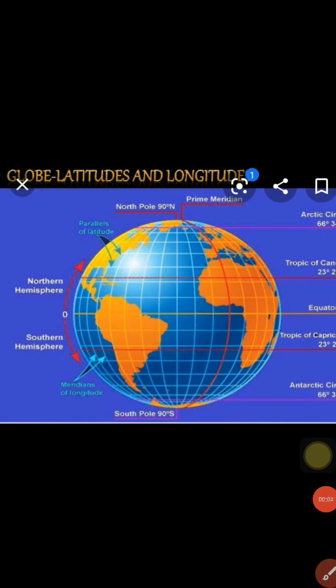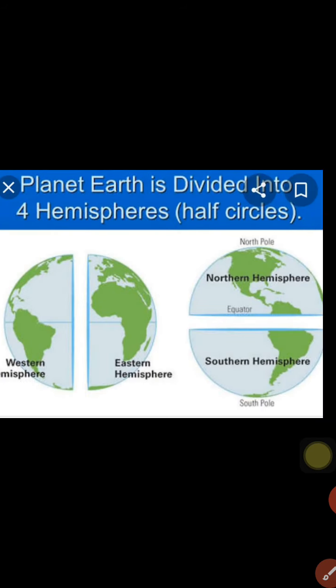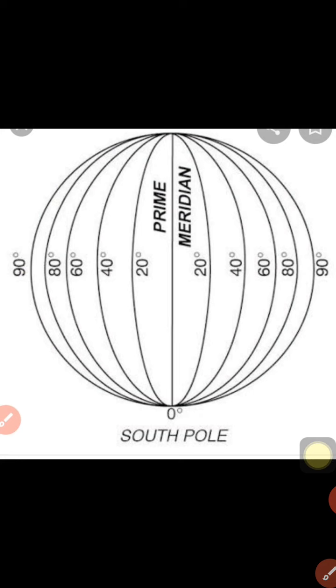See the next picture, children. It is the earth. It is spherical in shape. And the directions, that is north, south, east, west, are there on the earth. These are imaginary lines in the same style. Some other imaginary lines are also there, called longitudes. These are semicircles drawn from the north pole to the south pole.